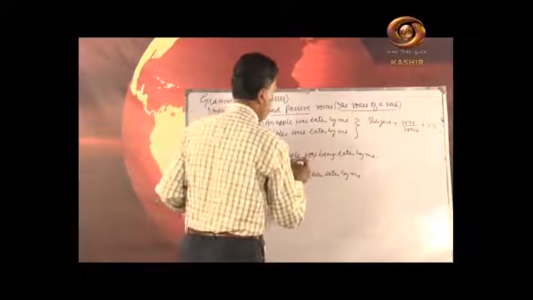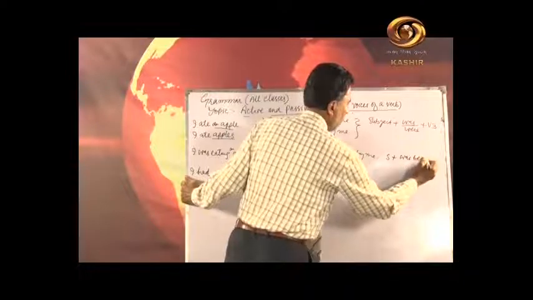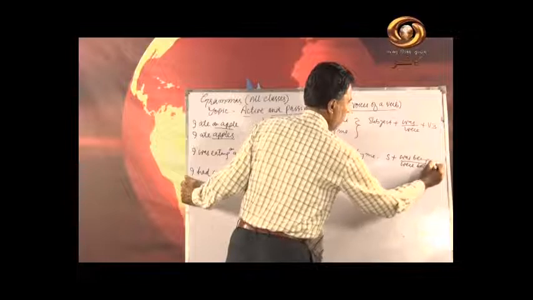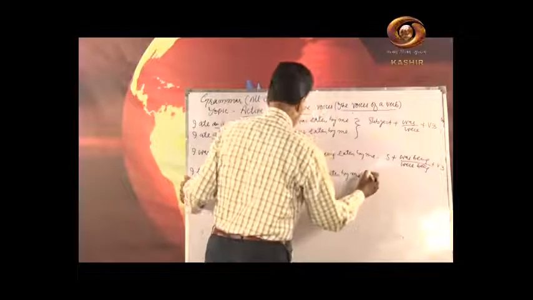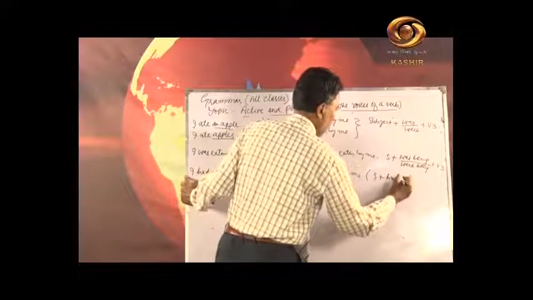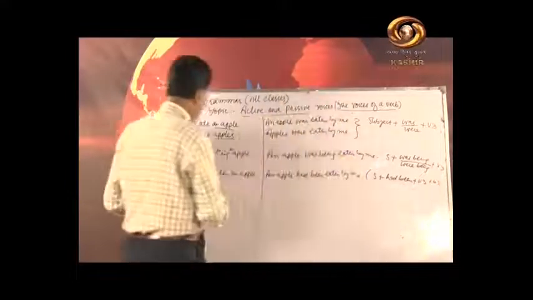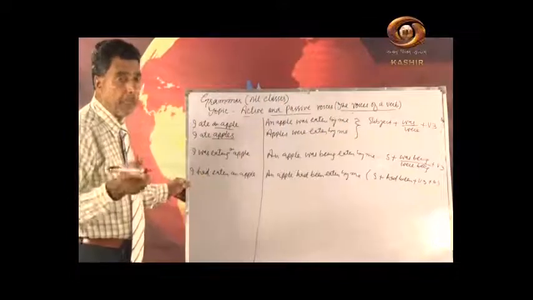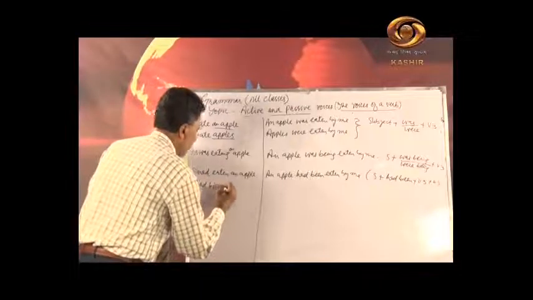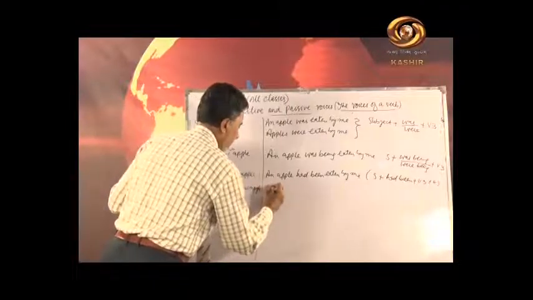You will write the formula here, subject plus was being or were being plus V3. Here subject plus had been plus V3 plus by. When I talk about past perfect continuous, I had been eating an apple, so no passive.